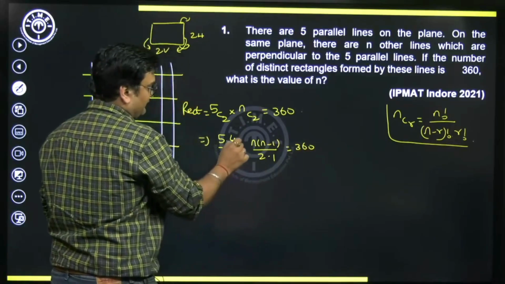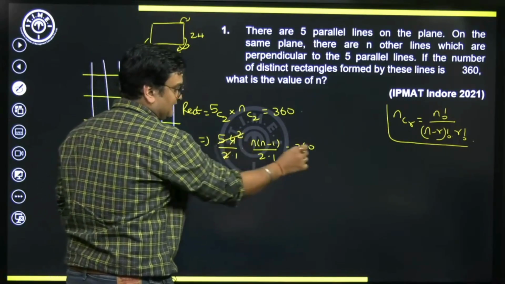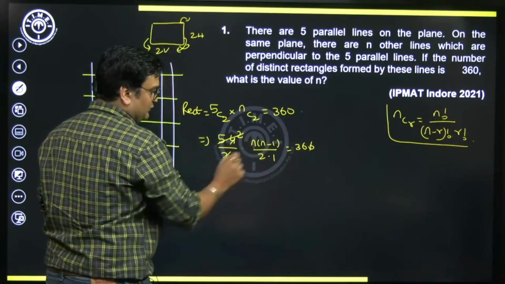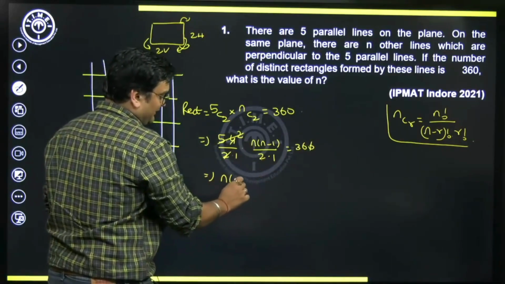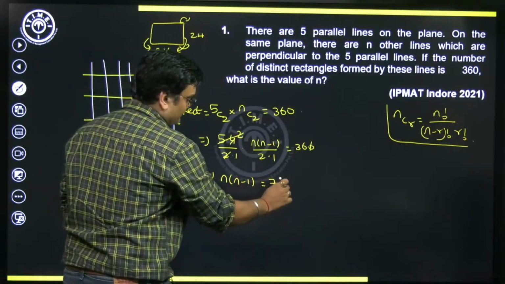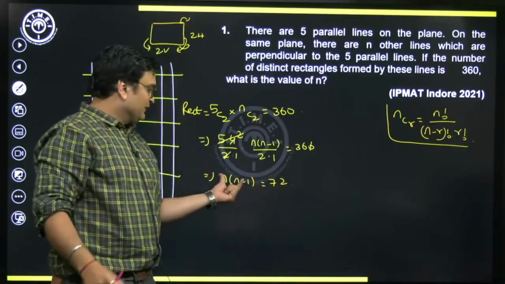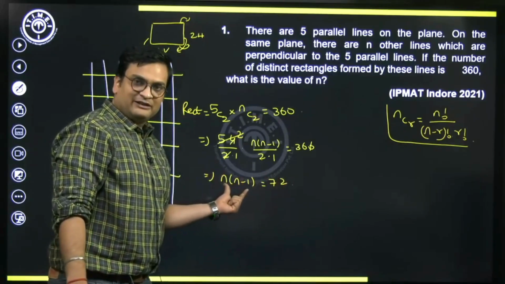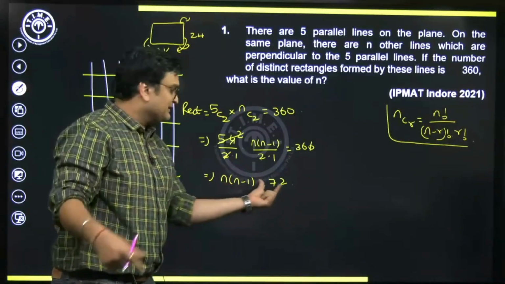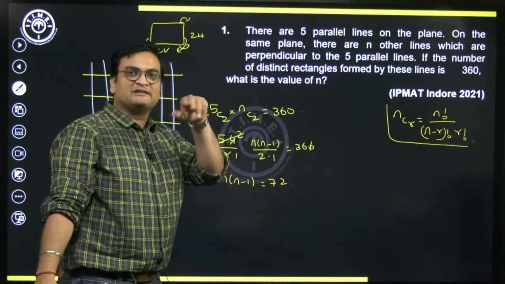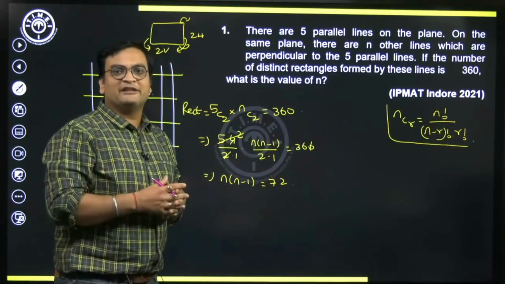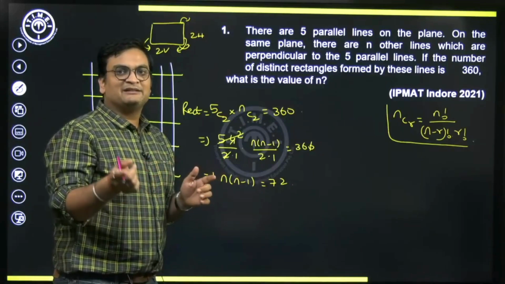When you solve this, 5 into 2 is 10. 10 will cancel out 360, leaving 36 times 2, which makes it n into (n minus 1) equals 72. Now, think of two consecutive natural numbers whose product is 72. Think of two consecutive numbers whose product is 72. Can we guess the numbers are 8 and 9?